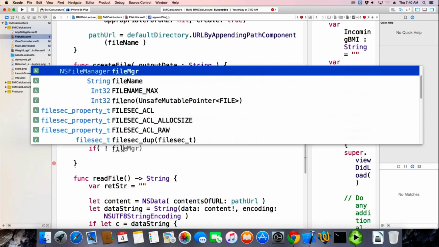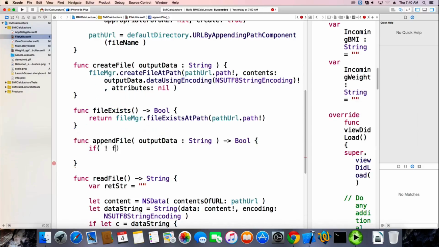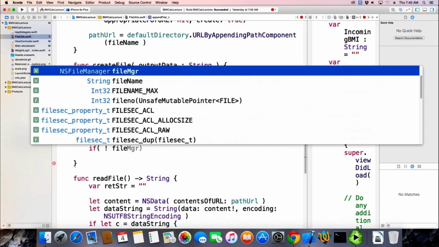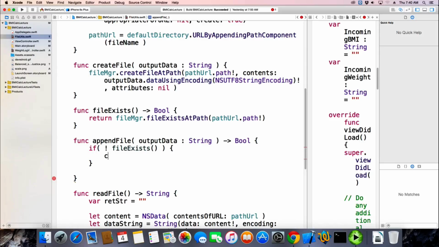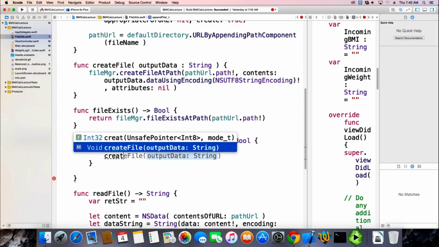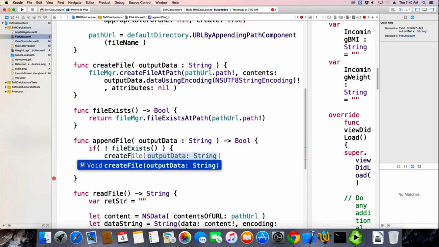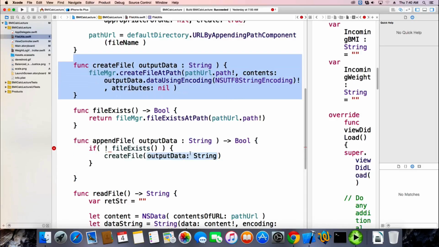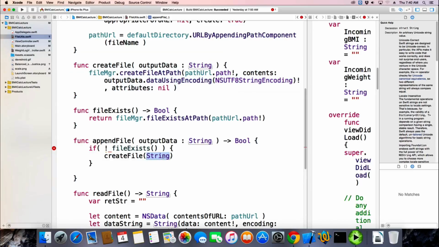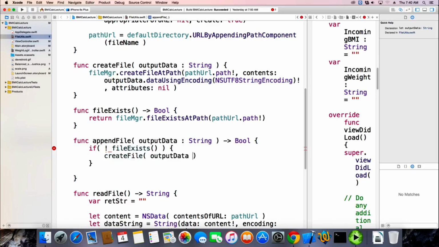So inside of this method, I'm going to say if my, this one, I want to show you this. This kind of irritates me. If the file doesn't exist, then I need to create the file. So that's why I have my internal, this is now, create file is my method from up here. And we're going to use our output data.